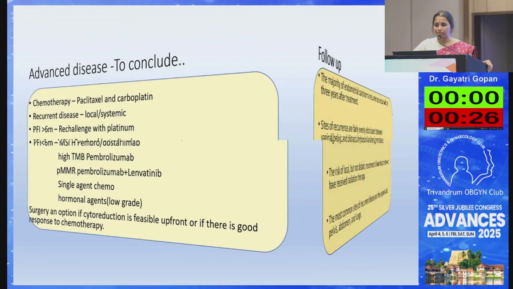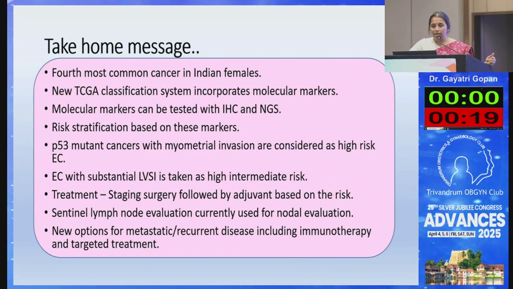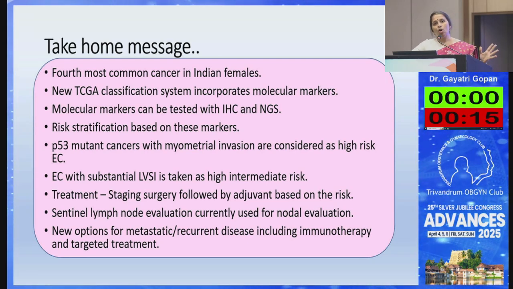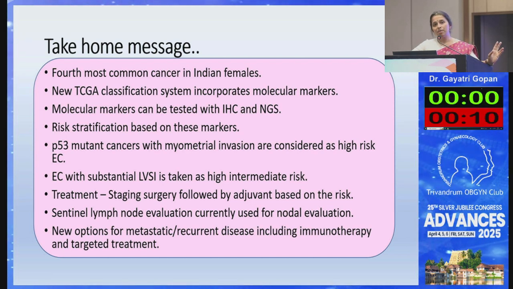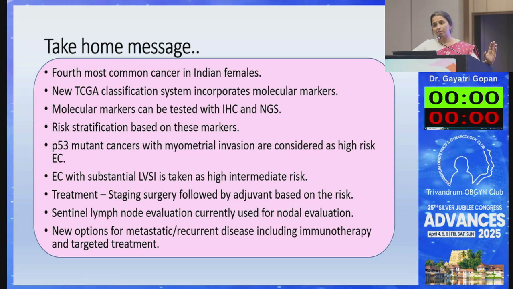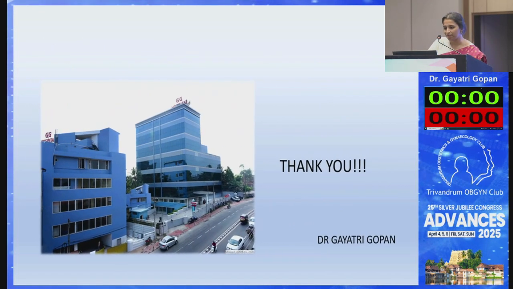Then regarding the follow-up of endometrial cancer, I'm not going into that due to the lack of time. So the take-home message is that the most important is the TCGA classification of endometrial cancer into 4 types: POLE mutant, MSI, P53, and the non-specific molecular type. Especially very, very important to decide on adjuvant treatment. Staging surgery has to be very good, and we can decide this adjuvant treatment on the basis of all these different markers. Thank you. Thank you so much.